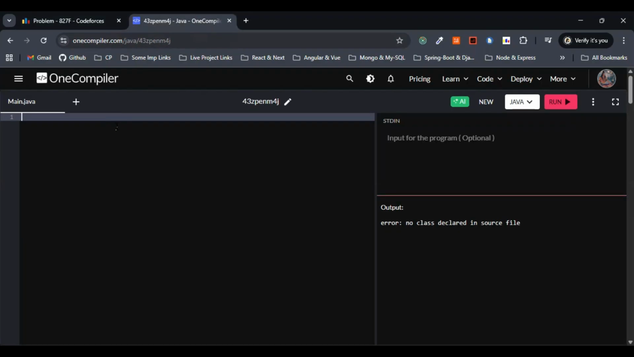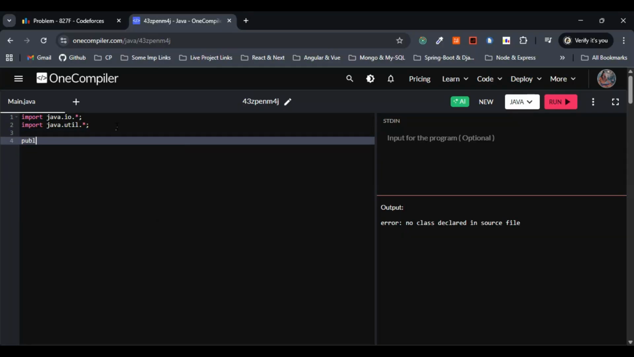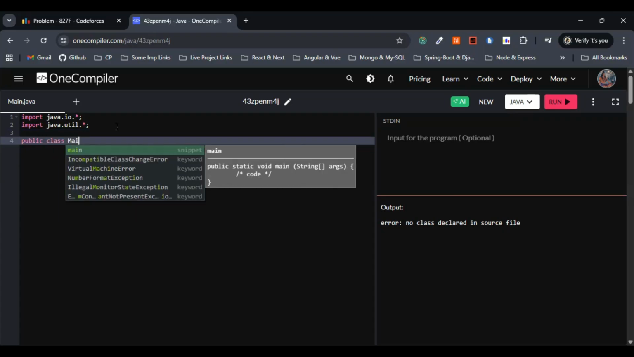So first we'll be making use of the fast input and output along with the different utilities. Let's import the input output package as well as the utility package. I'll go with java.io.*, so this is fine. Also, let me go with java.util.*. Now let's go with the class Main.